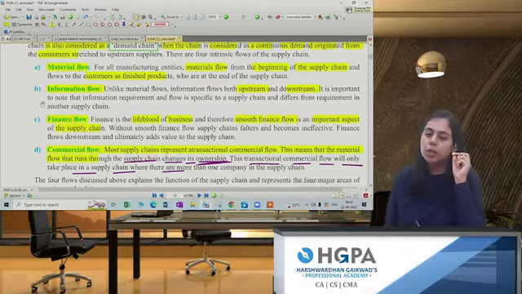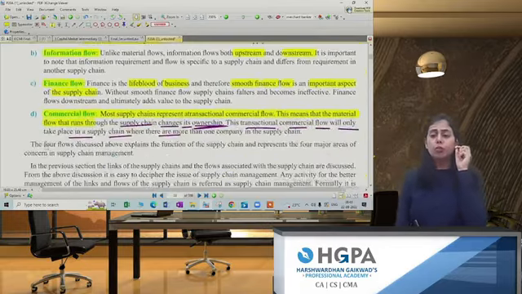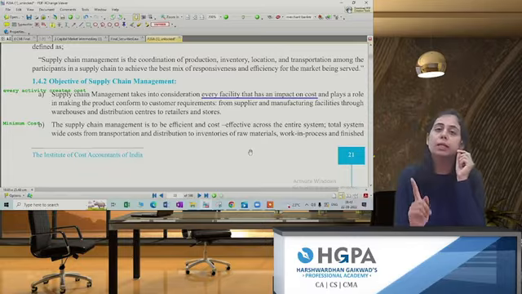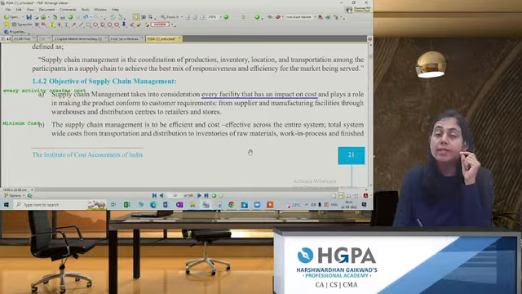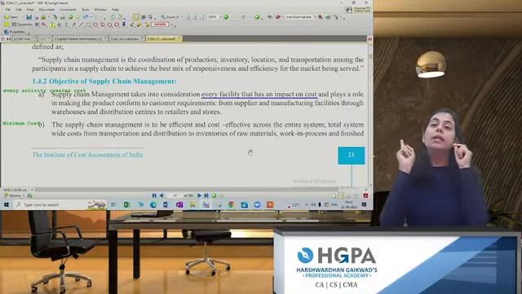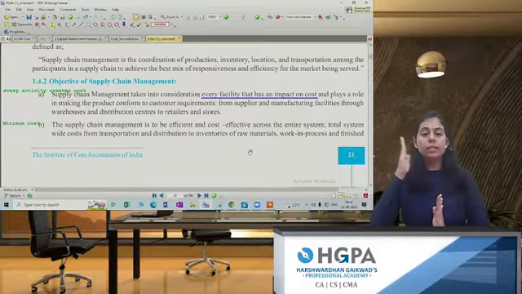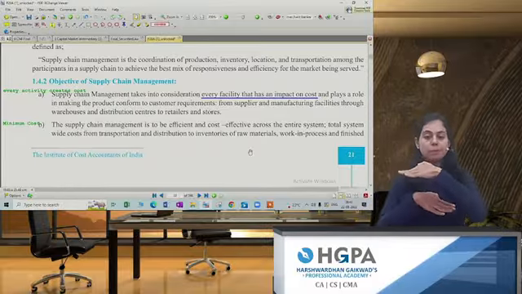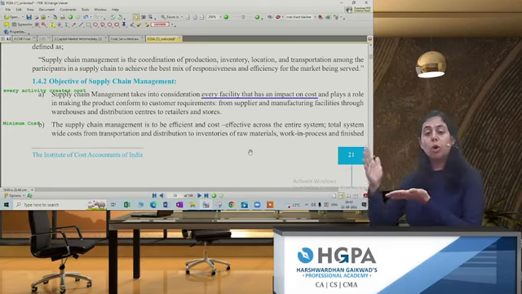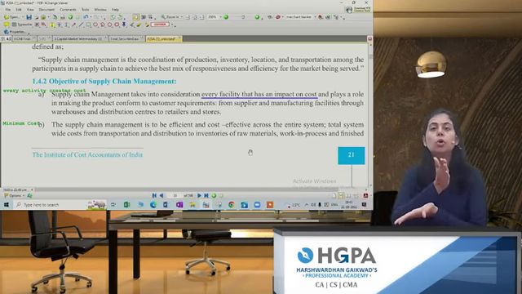So whenever there is a question, what are the kinds of flow in supply chain management? Your answer should be, in supply chain management, there are four kinds of flow. First is the material flow. Here the material will be taken from the supplier and this is the start of the supply chain, very important for the manufacturing. Second, there will be information flow. Always it can be downstream or it can be upstream. The information might flow from the raw material manufacturer to distributor or from distributor to raw material manufacturer.